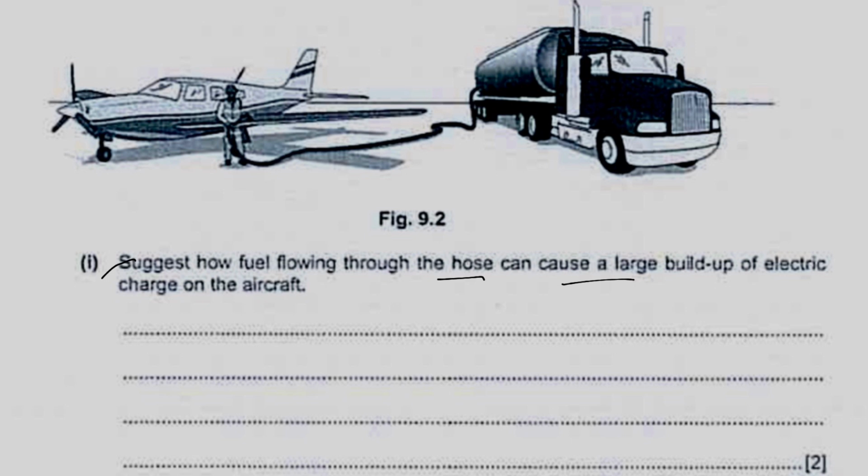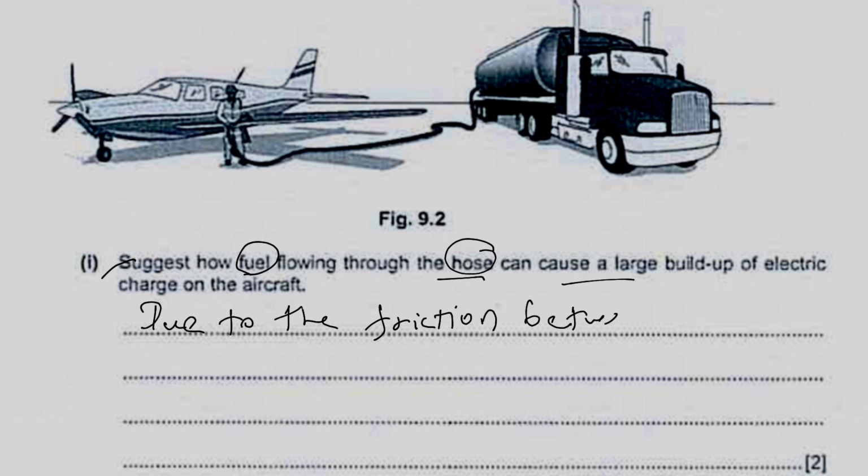So what you have to write? The main keyword here is friction, because of the friction between the fuel and the hose, they will get charged. So you will write: due to the friction between fuel and hose.